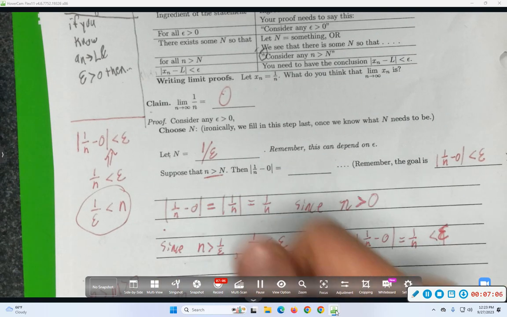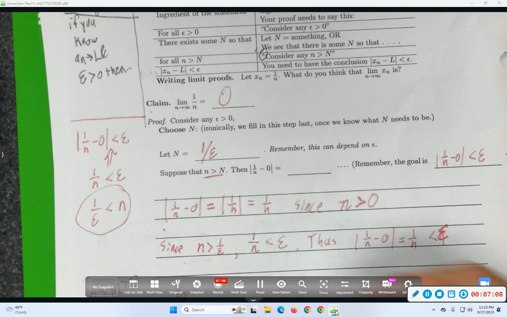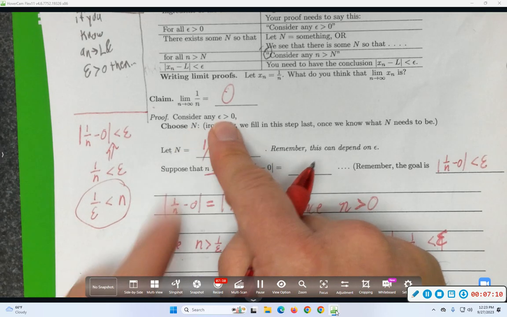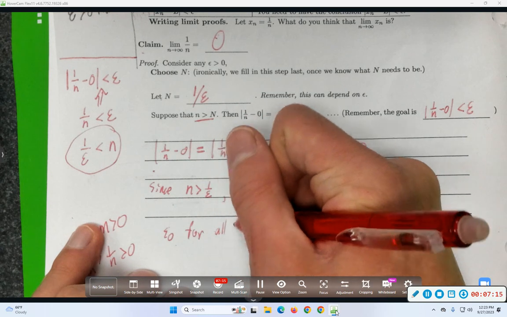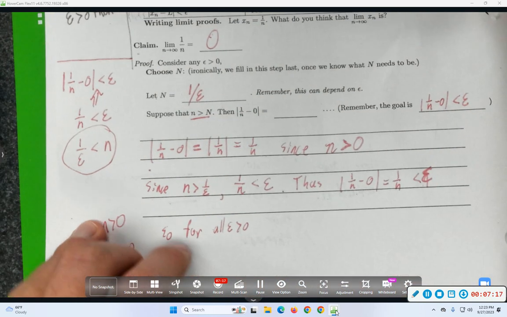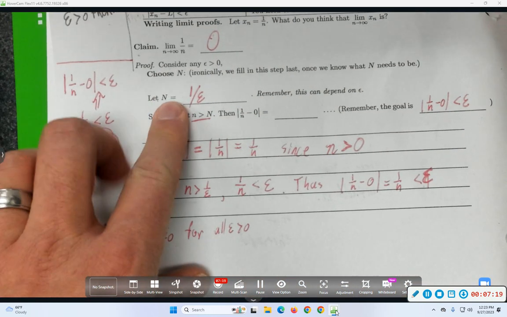So, maybe we'll summarize what we did. We considered any epsilon bigger than 0. So, for all epsilon bigger than 0, we came up with a choice of big N. In fact, it was explicit.